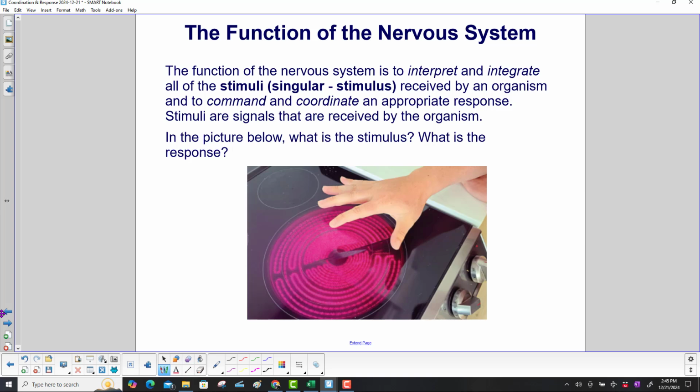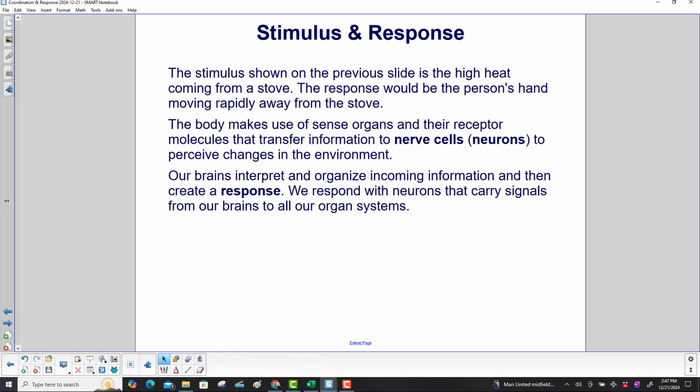In the picture below, what is the stimulus? What is the response? The stimulus, shown on the previous slide, is the high heat coming from a stove. The response would be the person's hand moving rapidly away from the stove.